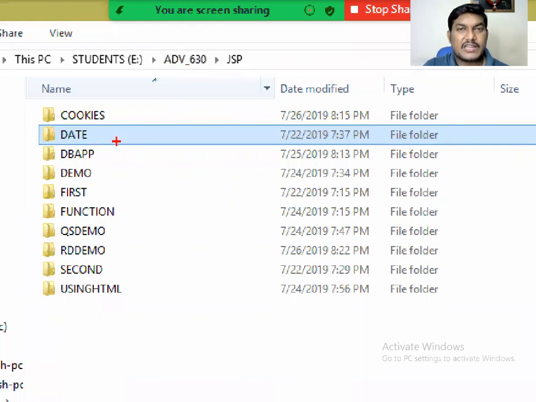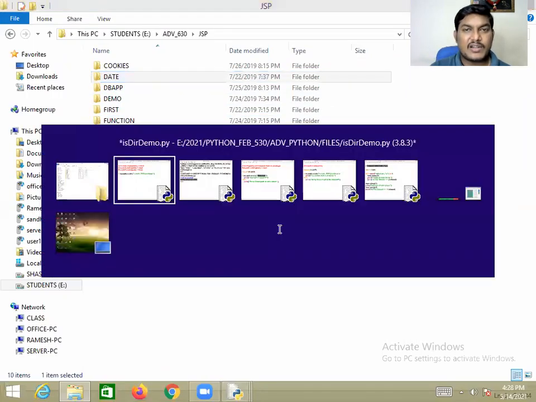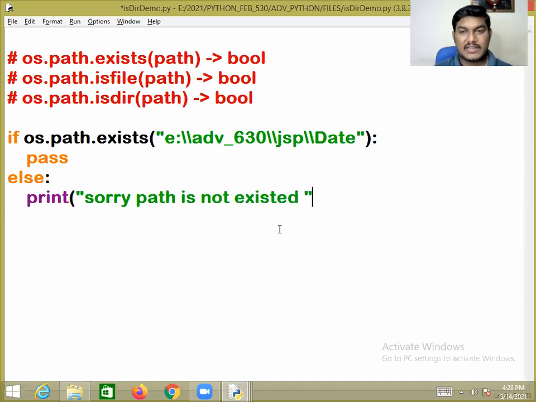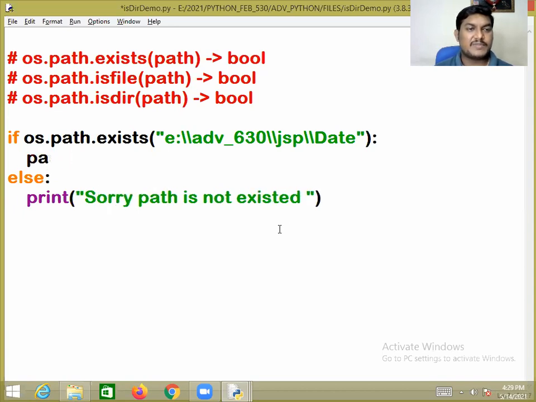I just want to check whether date exists or not. If it exists, it will return true. If not, it will return false. Sir, if it exists, I want to ensure whether that is a directory or not. If it does not exist, directly give the message: sorry, path does not exist. But if the specified path exists, I want to give the message: path exists.